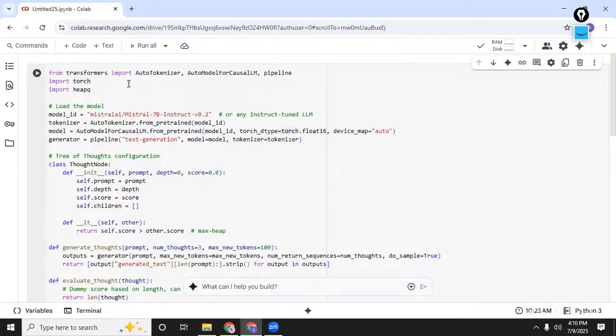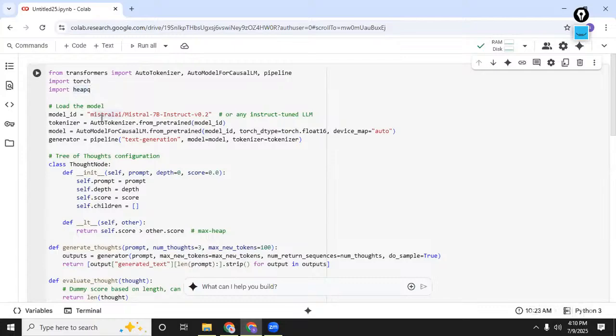The first thing that we're doing is importing a certain set of libraries. So transformers, which is a Hugging Face library in order to load the LLMs. Torch, the PyTorch library for your GPU acceleration and tensors. Then we have heapq, which is used for implementing a max heap to pick the top thought paths.